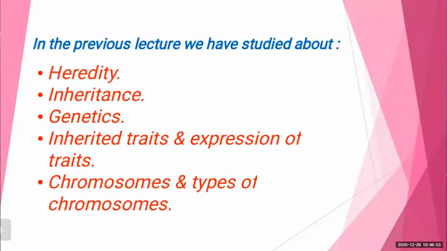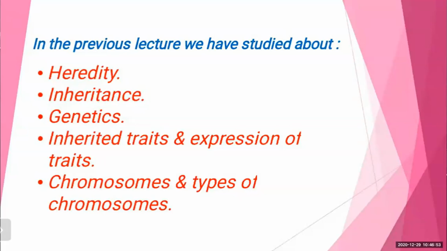So what is heredity? In the last lecture, I told my students that you should read the lesson thoroughly so that you can be linked with the further part. The transfer of characteristics from parents to offspring is called heredity.